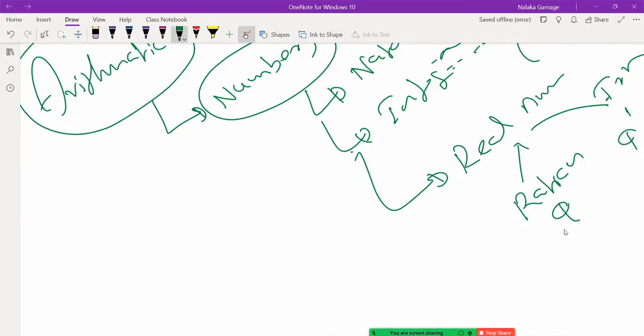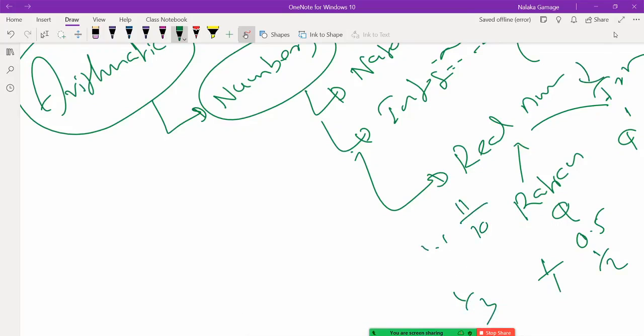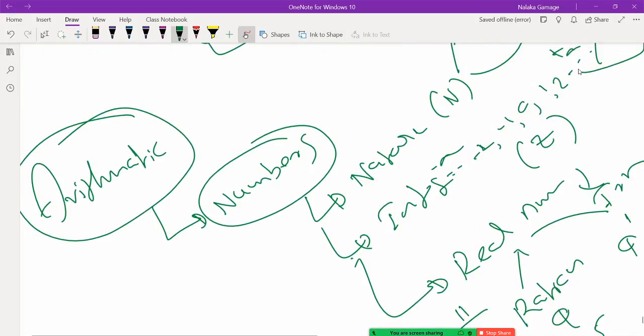For example, 1 is a rational number because I can write 1 as 1 divided by 1. 0.5 is a rational number because I can write it as a fraction. 103 is a rational number. 1.1 is a rational number because I can write 1.1 as 11 divided by 10. Then what are the irrational numbers? So you must have that confidence, right?